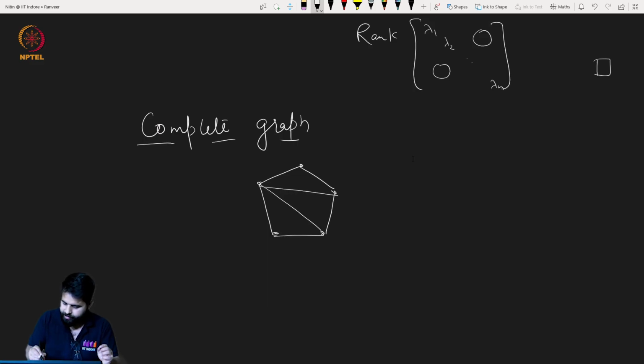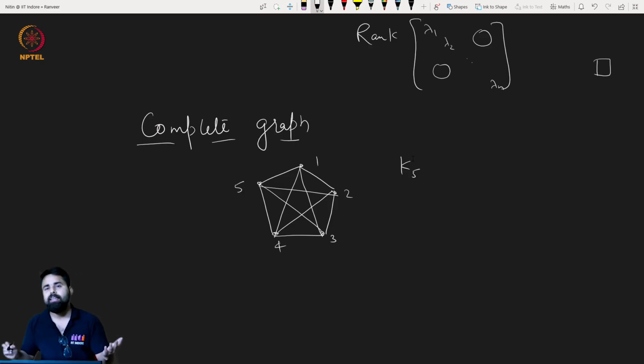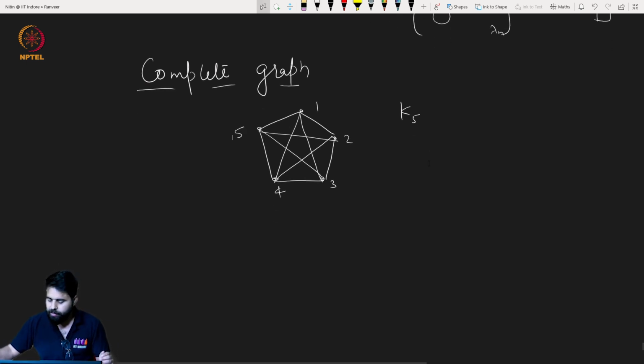So for example here, I hope I have drawn all the edges. No, something is missing. Yeah, very good. So this is K5. We can denote it so. We have seen it earlier also. There are 5 nodes. In general, how will the adjacency matrix look?